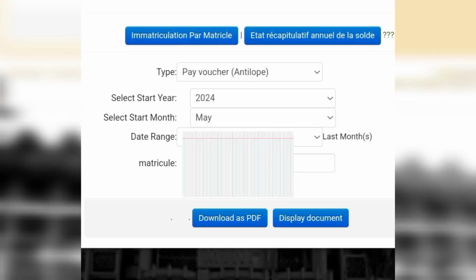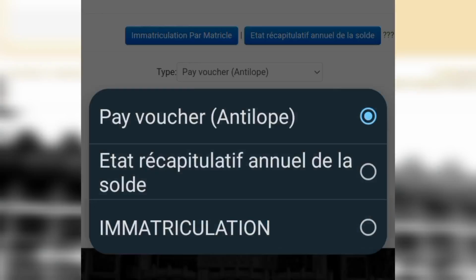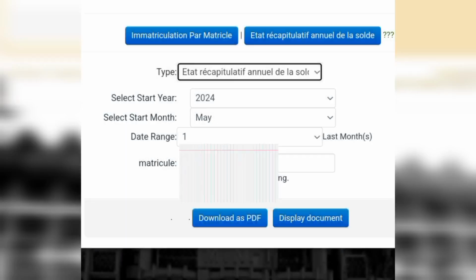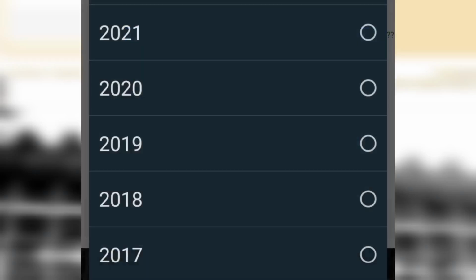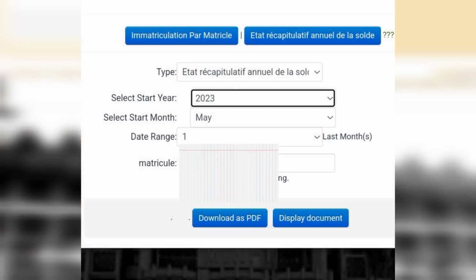If you need to download anything further, maybe your immatriculation or annual pay slip, just choose the one you want. You put your year. If it is for immatriculation, you put your year, and then you put your matricule number as usual. You download or you print. You do same, and so on and so forth.